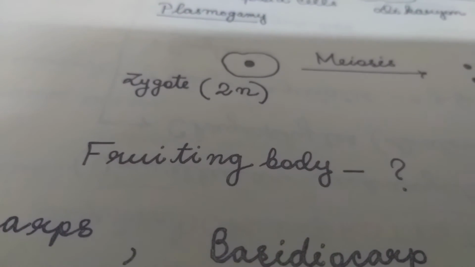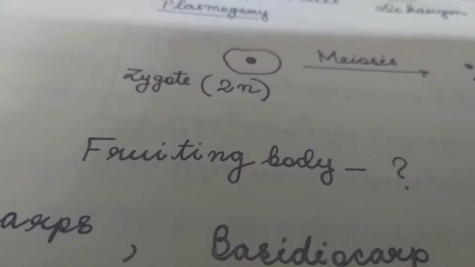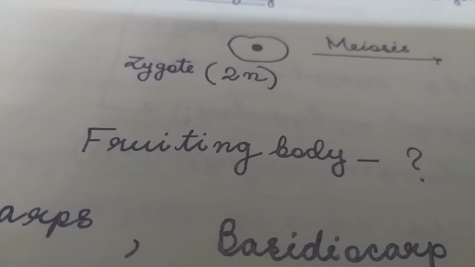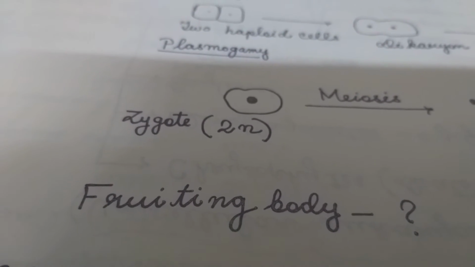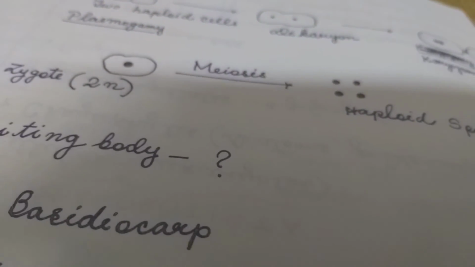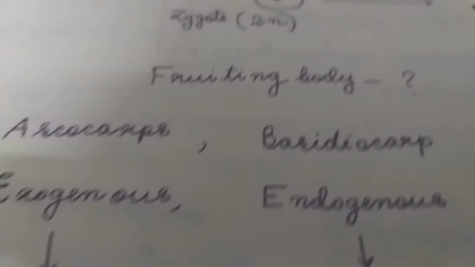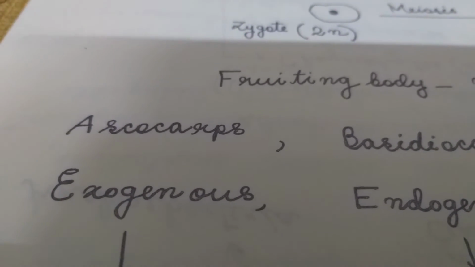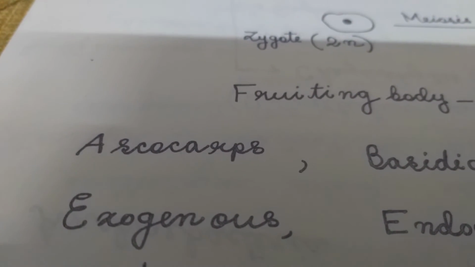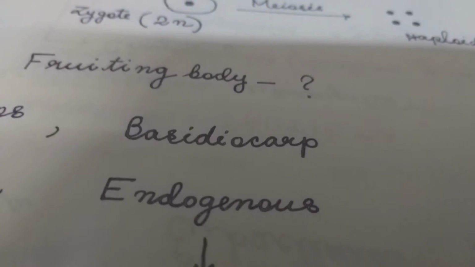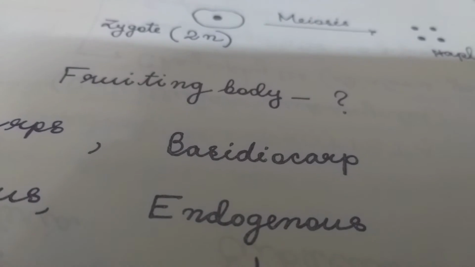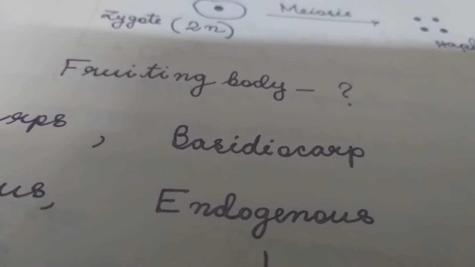Now, meiosis and formation of spores take place inside a particular structure. This is called fruiting body. Fruiting body is present in all fungi. Within the fruiting body, the zygote undergoes meiosis and spores are formed. In the class Ascomycetes, fruiting bodies are called ascocarps. In the class Basidiomycetes, the fruiting bodies are called basidiocarps.